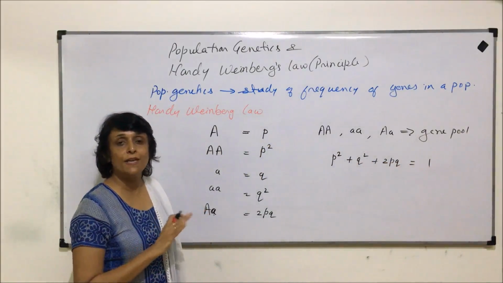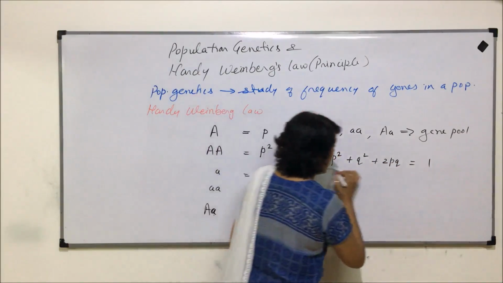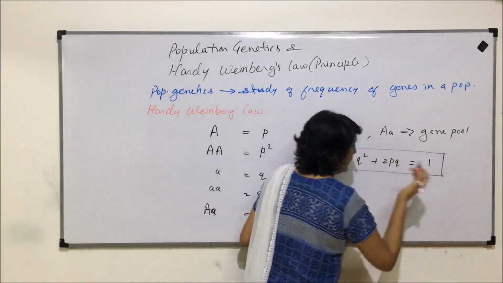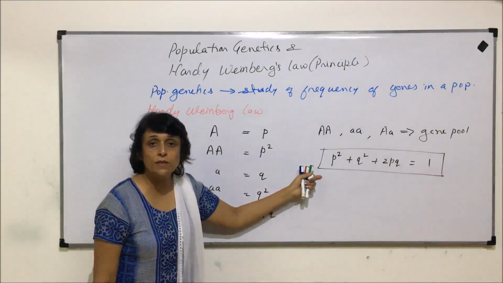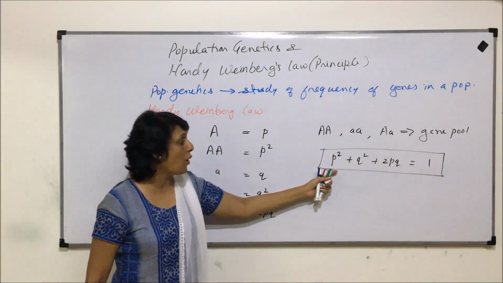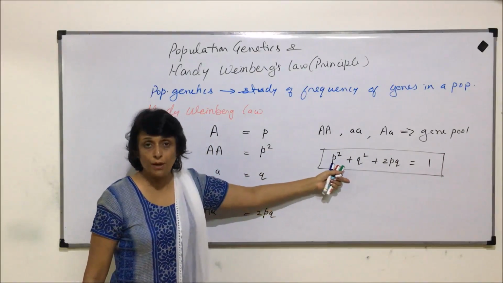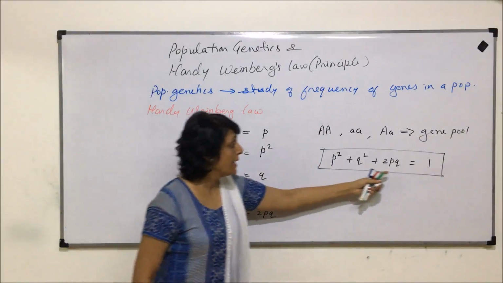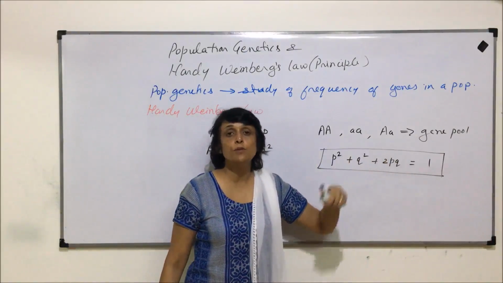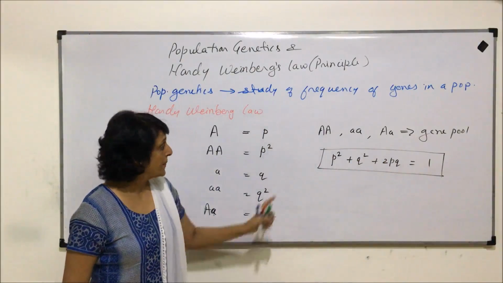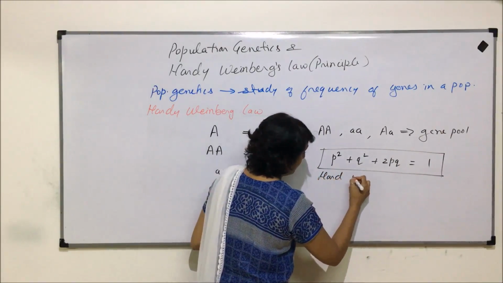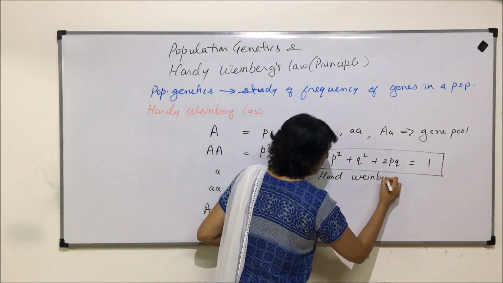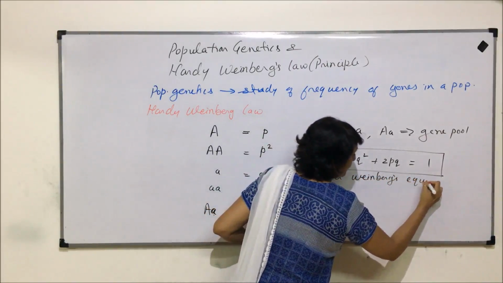That means it will always be maintained as a constant. So what was the law saying? It was saying that the relative frequencies of the alleles in a population, if the population is big, is constant from generation to generation. So this is what is called the Hardy-Weinberg Equilibrium.